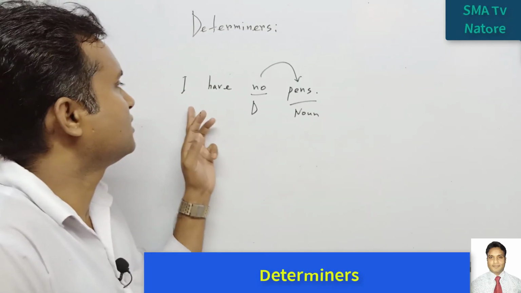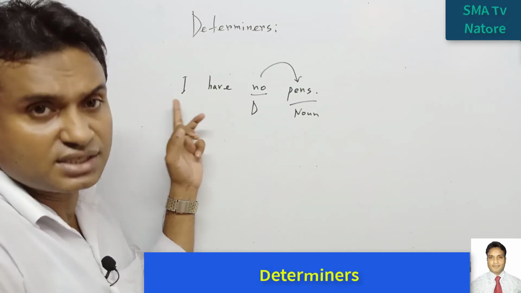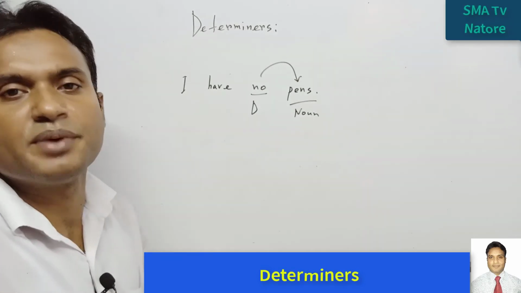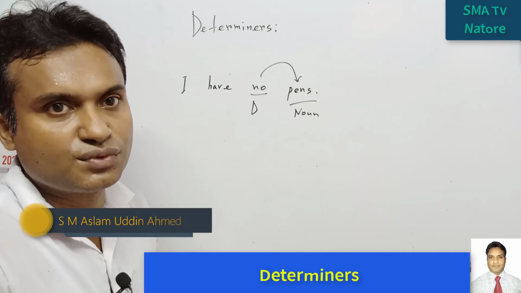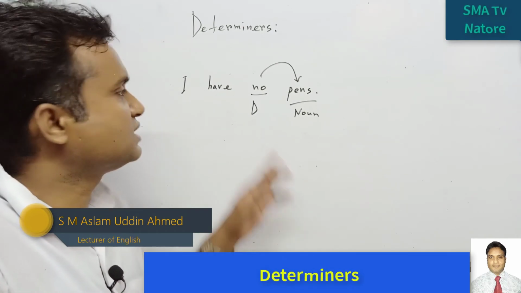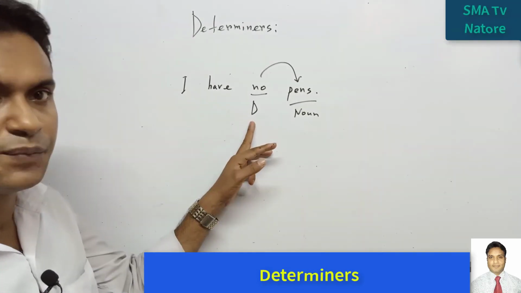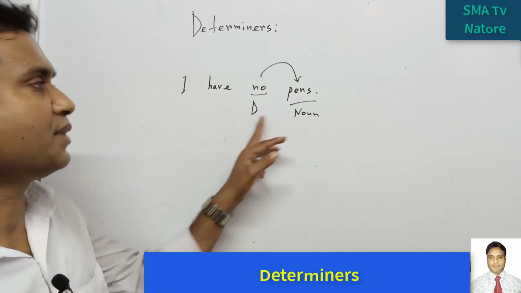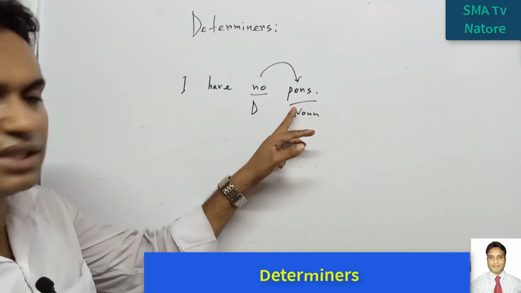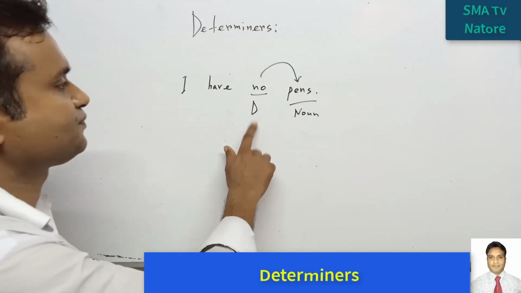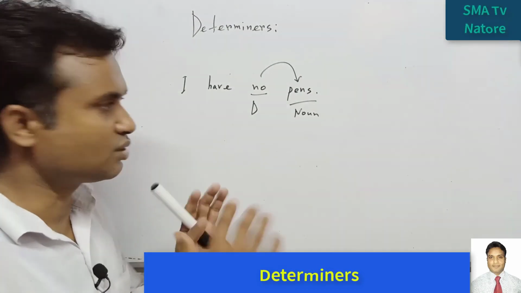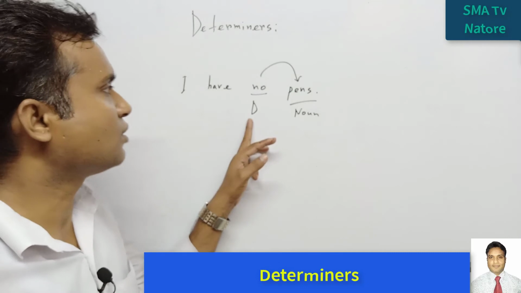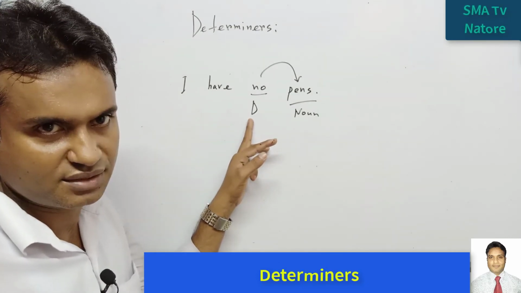So the speaker, that is I, is saying that I have no pens. It means that he has no pens. Actually 1 2 4, no pens. So this is giving the meaning, that this is the number of the pens. So this word is modifying this word. So we can say that he has no pens at all, not even one. It indicates a number. For this reason, this is called the determiner.